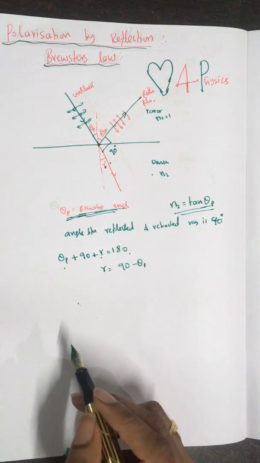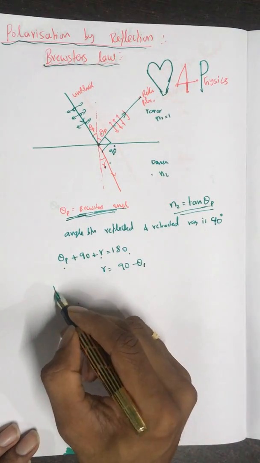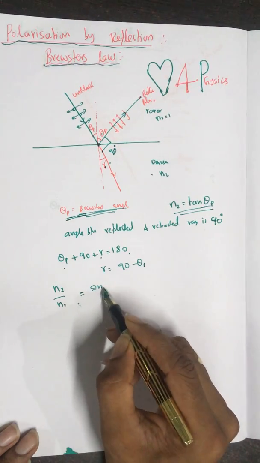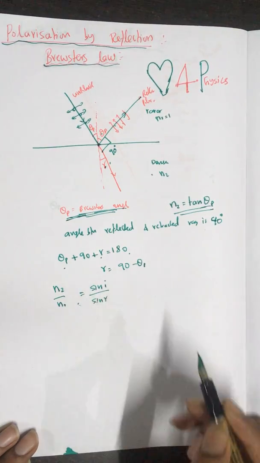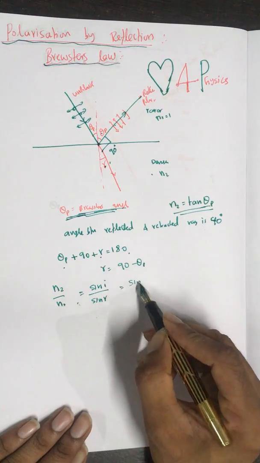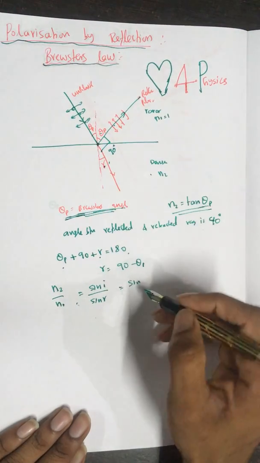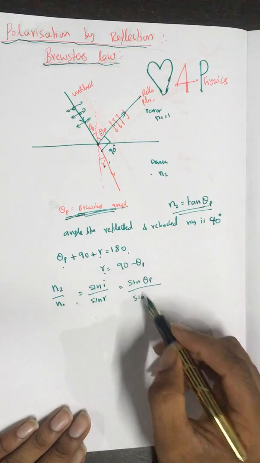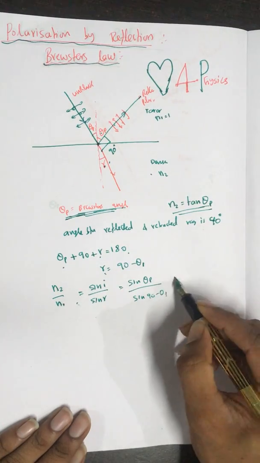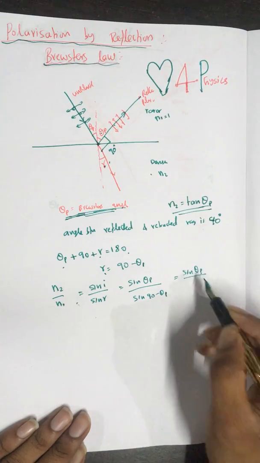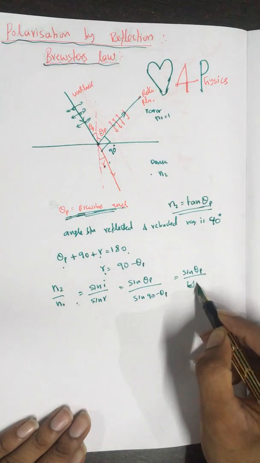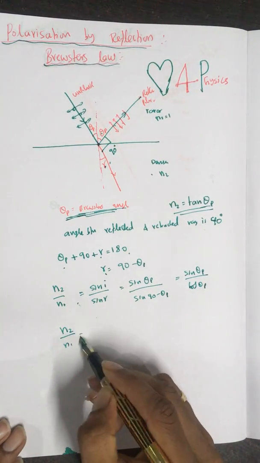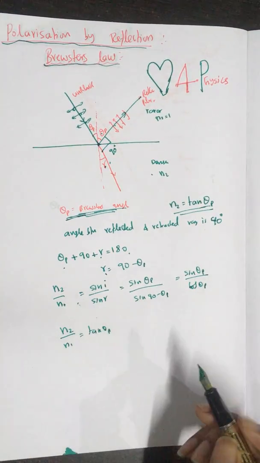Now what Snell's law says is that for refraction, the ratio of refractive indices, denser to rarer, is equal to the sine of angle of incidence to the sine of angle of refraction. The sine of the angle of incidence is theta p. At this moment, the angle of refraction r is 90 minus theta p. So this will be equal to sine theta p by cos theta p, which is equal to n2 by n1. So I got a relation: n2 by n1 is equal to tan theta p.